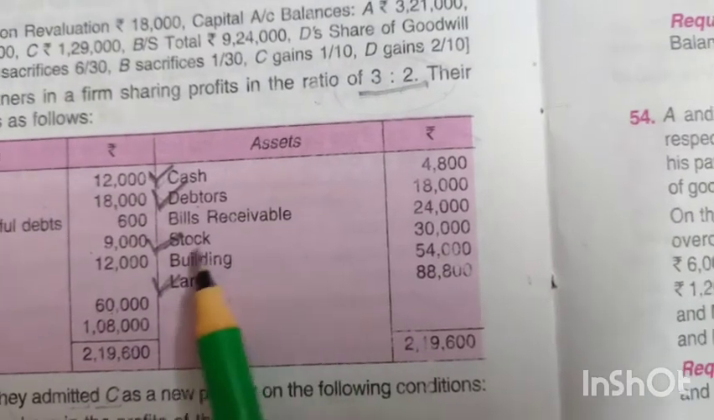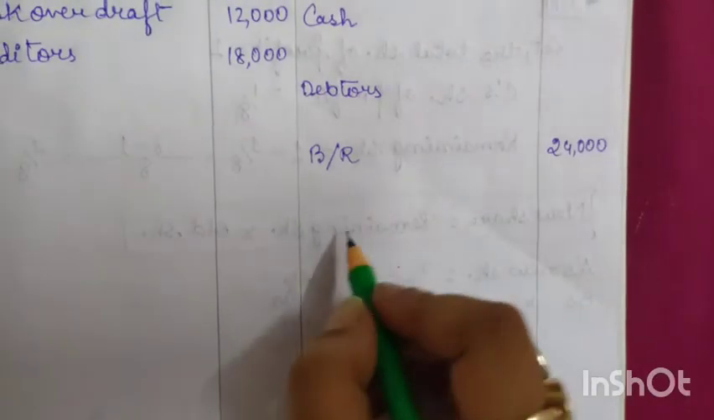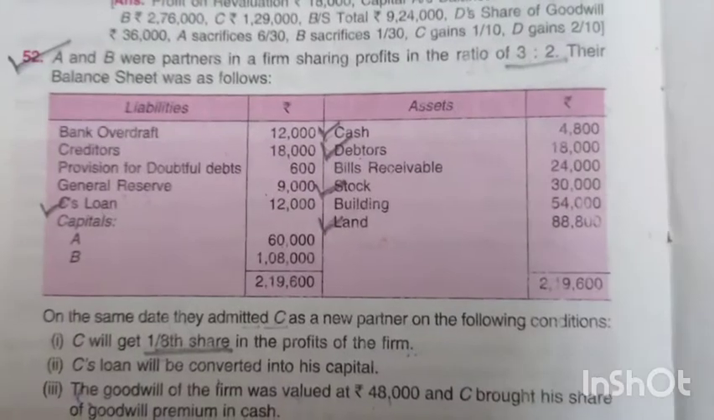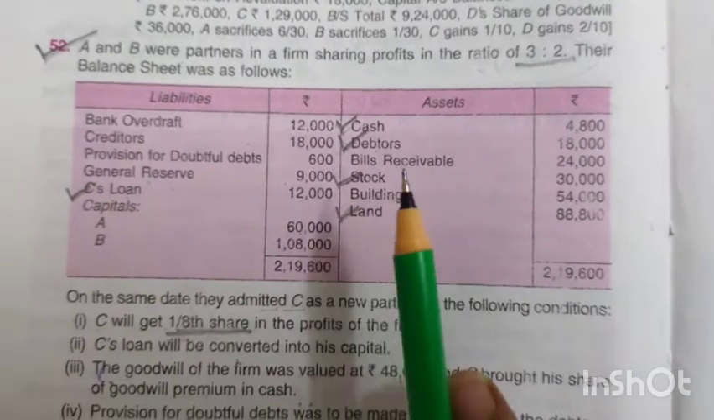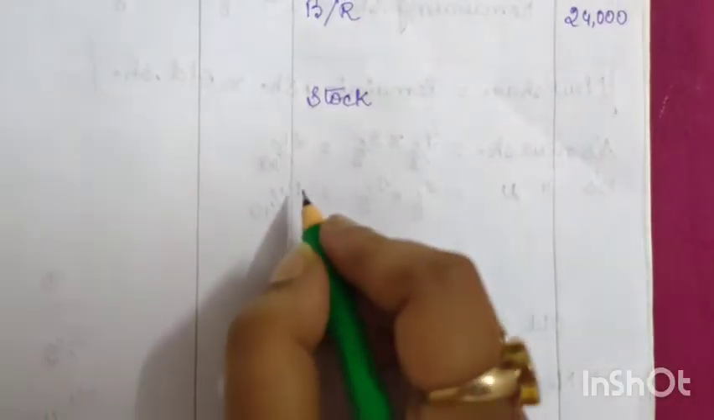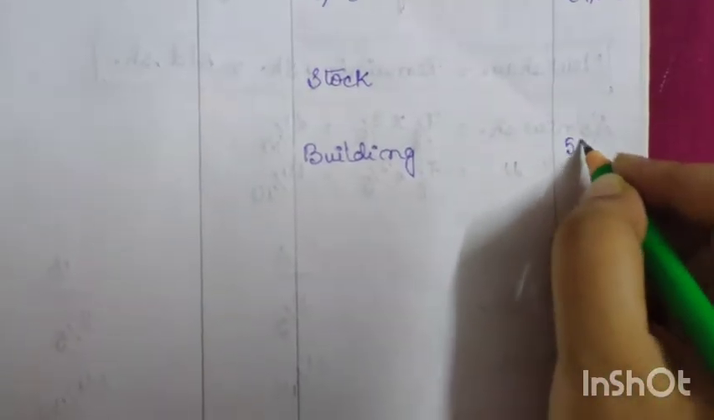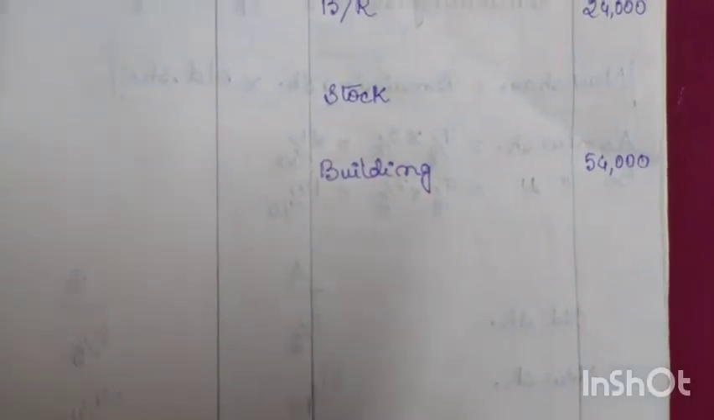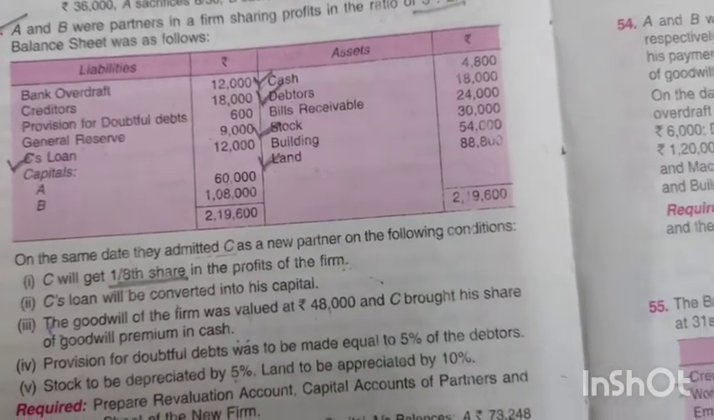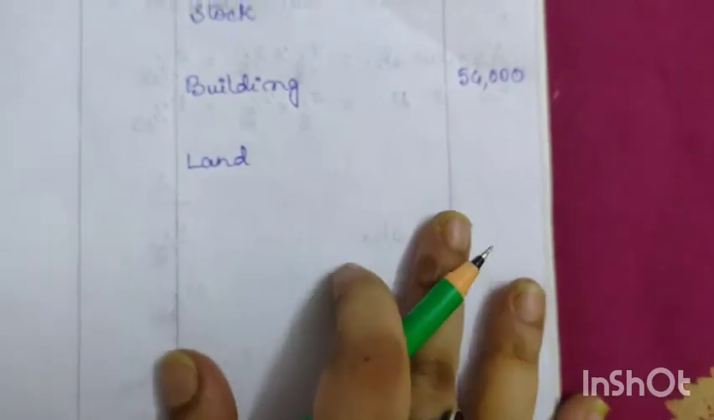Okay, now let's go to the next transaction. So our next transaction is stock. Now stock has an adjustment, so we will just write here stock and keep the space blank. Next, as we can see, we have building and there is no adjustment in the building, so we can record it directly. So here we will record building, no adjustment is there, so we can write here directly 54,000. Okay, now let's see the next entry. Next entry is land. Land has an adjustment, so we will write here land and keep the space blank.